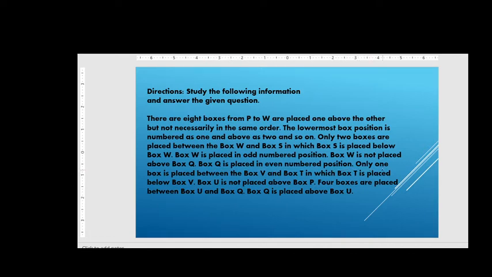Then only one box is placed between box V and box T, in which box T is placed below box V. Now box U is not placed above box P. 4 boxes are placed between box U and box Q, and box Q is placed above box U, right friends?